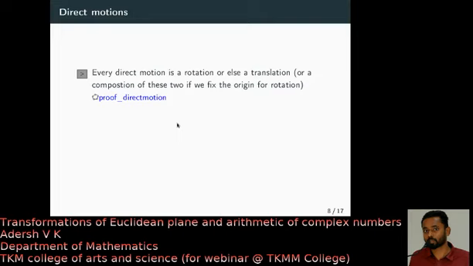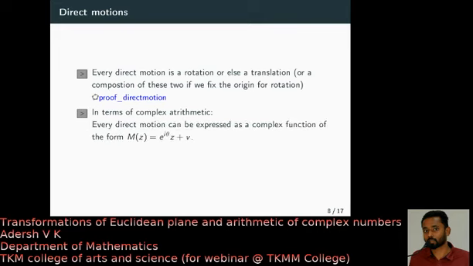right? Every direct motion, angle preserving motion, is given by rotation or translation or their composition, if you fix only or rotation about origin. Now what it says with respect to complex arithmetic, as we saw already, the rotation is given by multiplying with e raised to i theta and the translation is given by adding a complex number. So any direct motion is given by the map m of z equal to e raised to i theta z plus v, right?